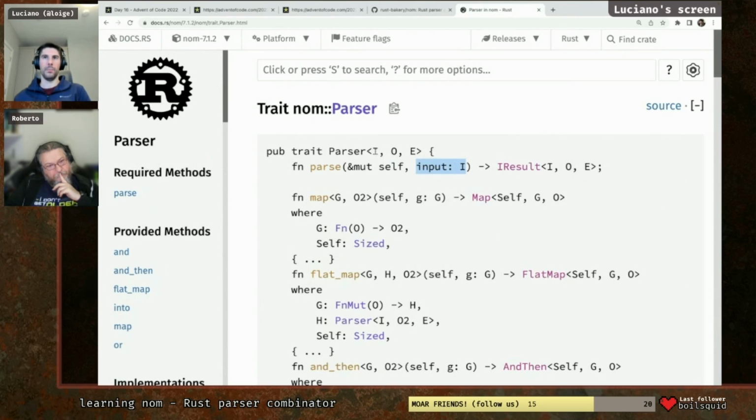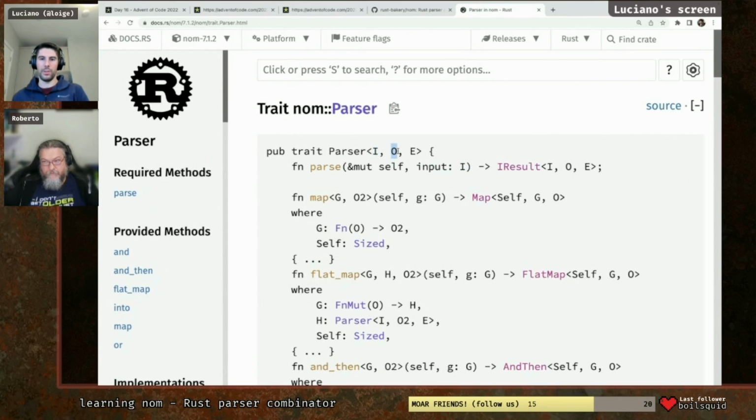Generally it's going to be a string, but it can even be some kind of binary, or it could even be like a streaming format. Maybe you're reading data from, I don't know, an HTTP socket. So you could even build a parser that parses that value incrementally as it comes through the network. So this is a very generic input, but for simplicity, let's just think this is a string.